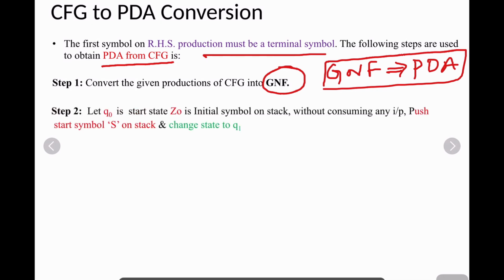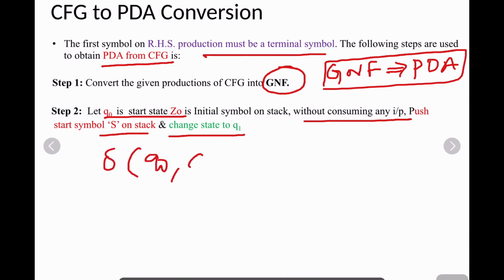Step 2: let Q0 be the start state with the initial symbol Z0 on the stack. Without consuming any input, push the start symbol onto the stack, then change the state to Q1. That means you are in Q0, delta of Q0 with no input consumed and top of stack Z0, then you change to the Q1 state and push the start symbol onto the stack.